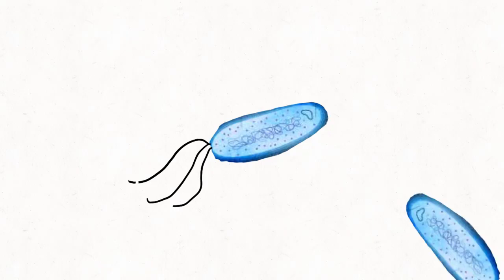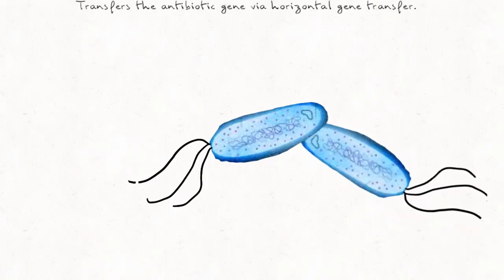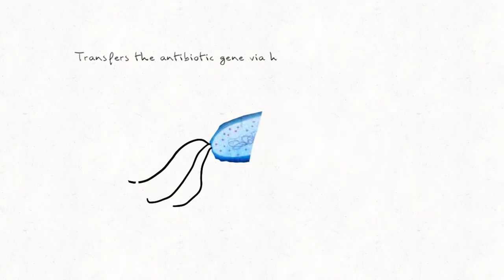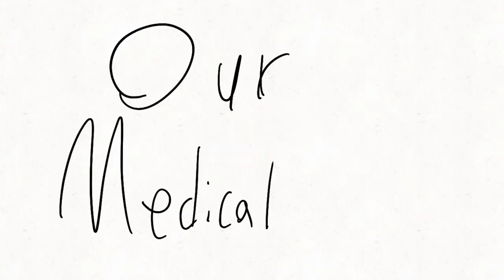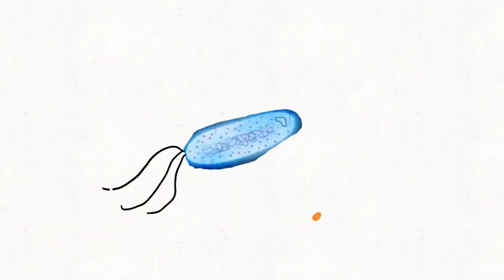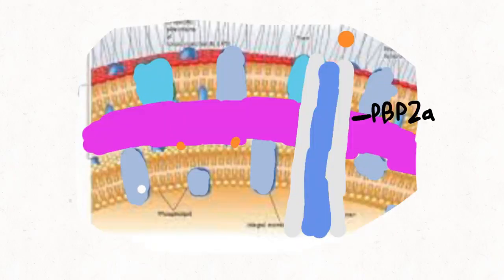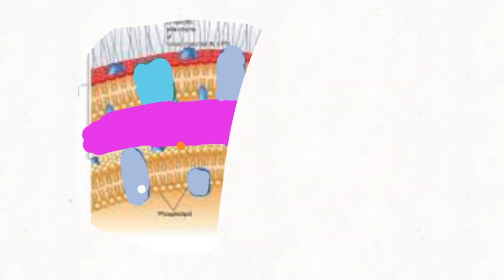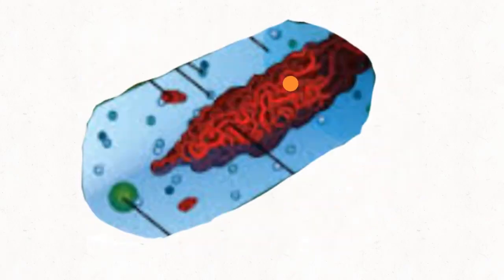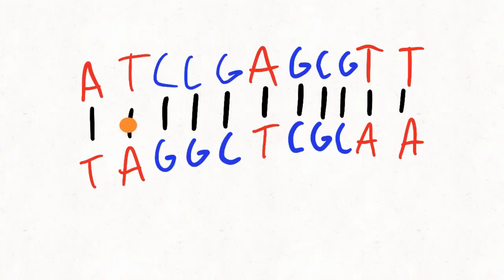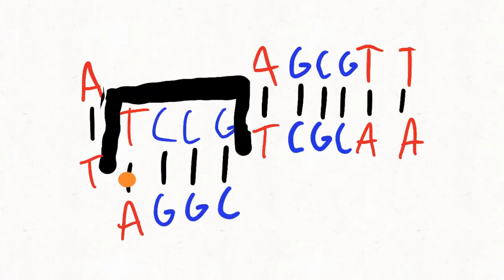This bacteria can spread through horizontal gene transfer, which just helps it spread even bigger. Our medical intervention is to stop the horizontal spread. So our drug, that little dot, goes into a bacteria cell. It goes through a protein channel in MRSA called the PBP2A protein channel, into the main area of the cell. There's no nucleus because it's bacteria; they don't have nuclei. It takes out a small section of DNA and causes the cell to die.